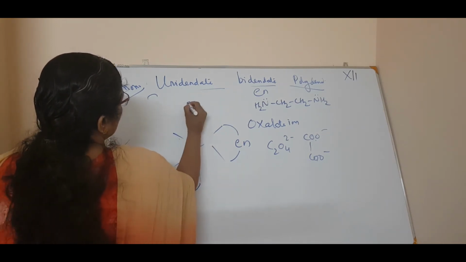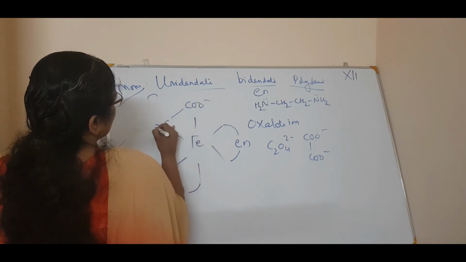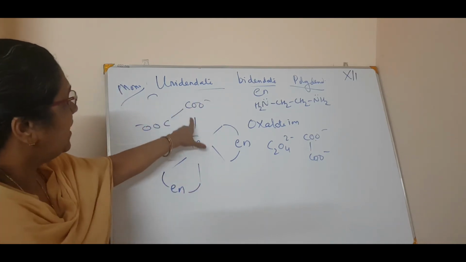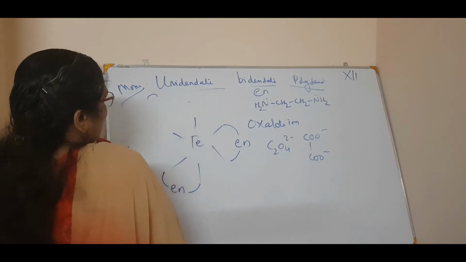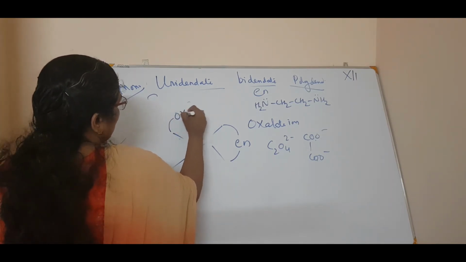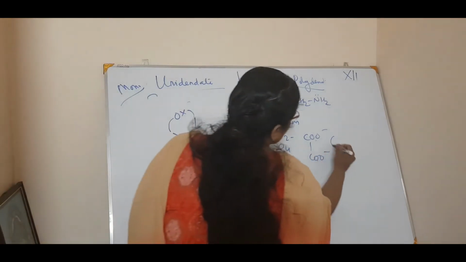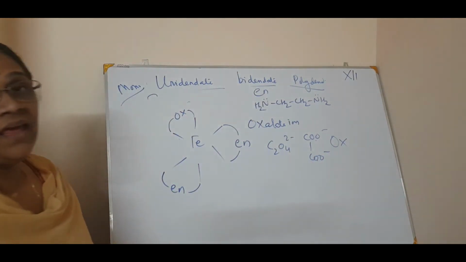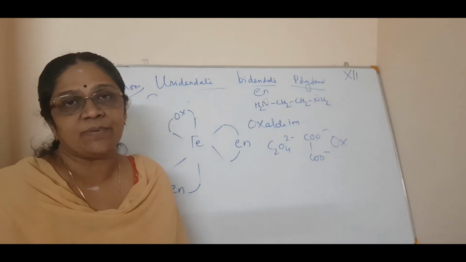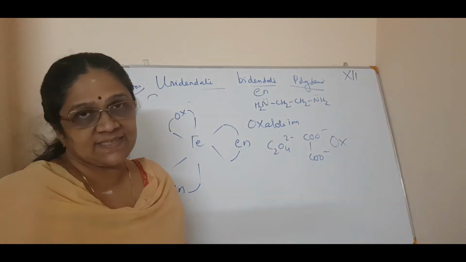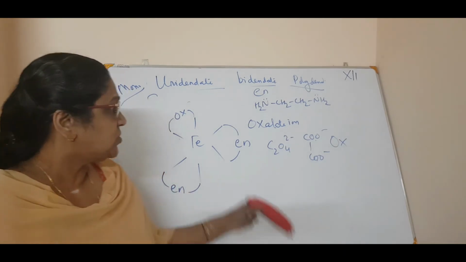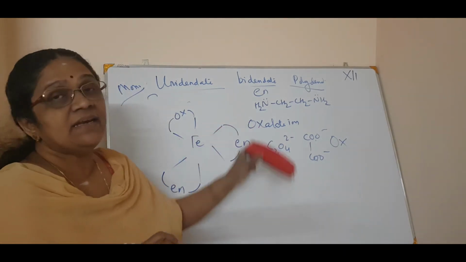ഒരേ കോമ്പൗണ്ടില് COO minus and COO minus. നോക്കിയേ, ഇത് ഒരു കോമ്പൗണ്ടിൽ രണ്ട് സൈഡ്സ് ഉണ്ട്. അപ്പോൾ നമുക്ക് എങ്ങനെ എഴുതാം? In coordination chemistry, this oxalate is represented by OX. Ethylene diamine En എന്ന് represent ചെയ്യുന്ന പോലെ oxalate ion can be represented by OX. Clear? So this is called as a bidentate ligand.